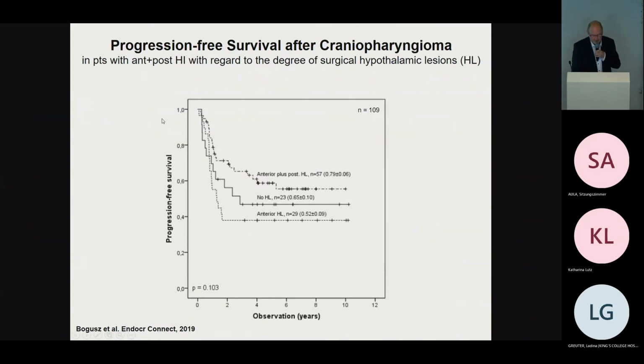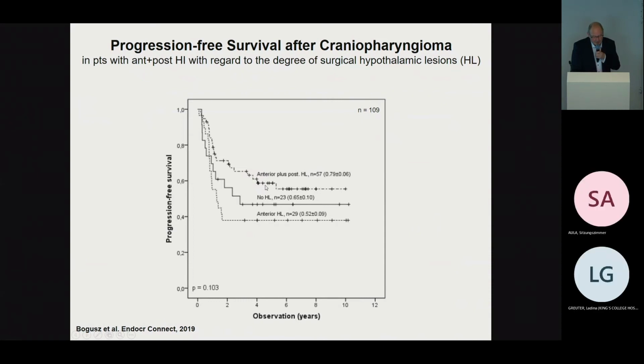We did a statistical analysis and saw no significant influence, but when you look at the curves, there is a trend that patients after gross-total resections leading to anterior and posterior hypothalamic lesions seem to have a somewhat better progression-free survival. This is known, and I think that's not the goal, because we are looking for better quality of life.